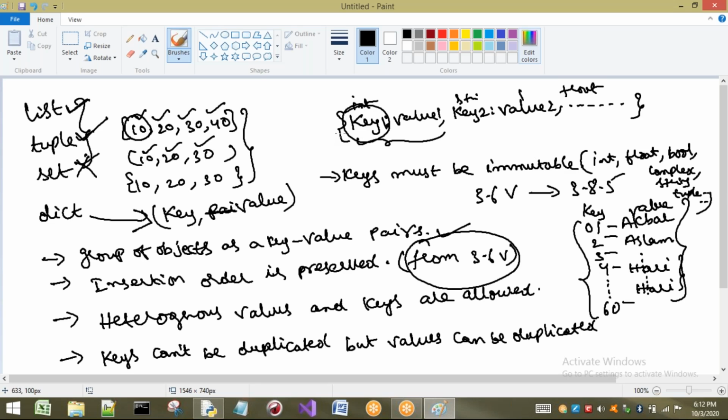That means once we are going to create that value, it should not be changed. Okay, this is about the properties of our dictionary. So now let us create a dictionary.